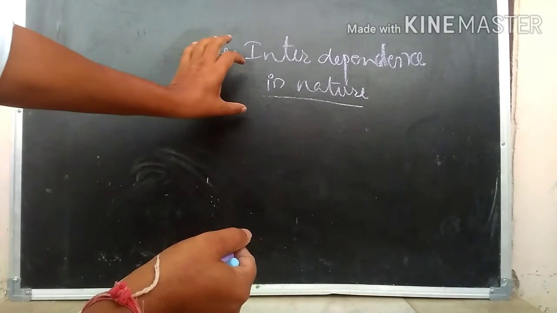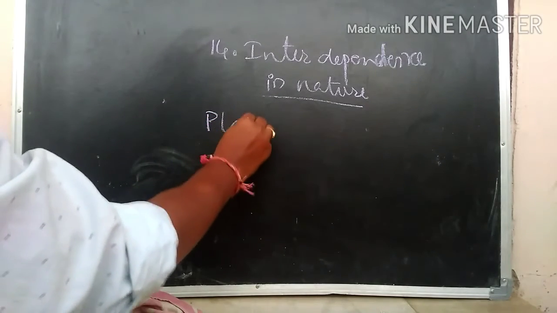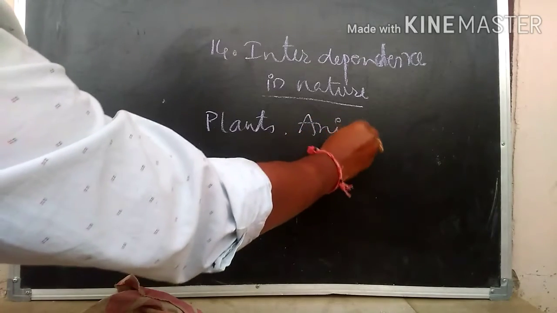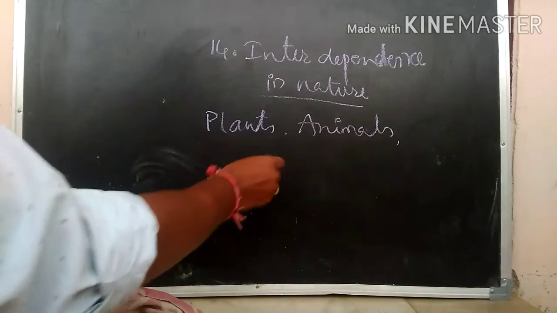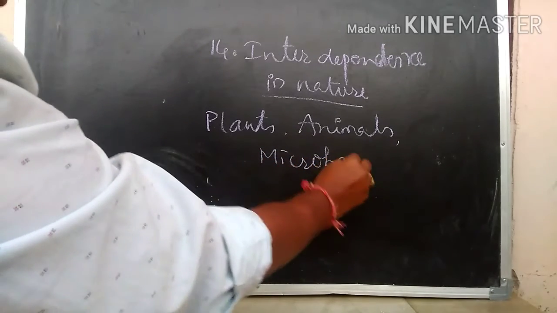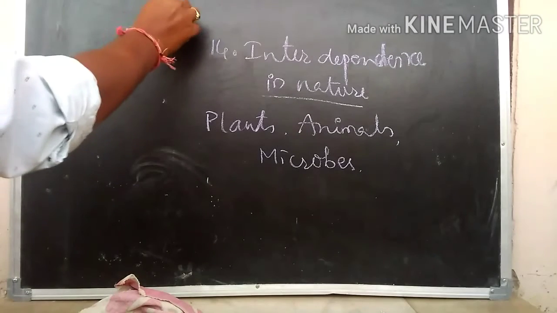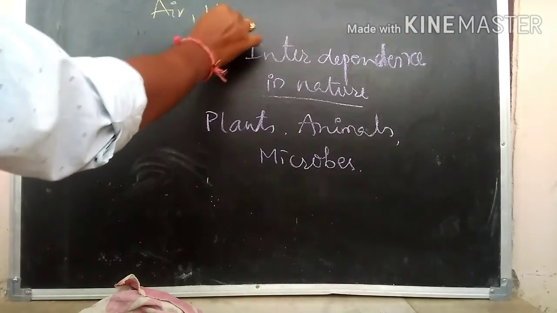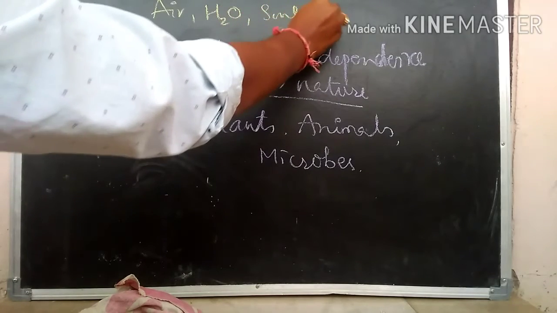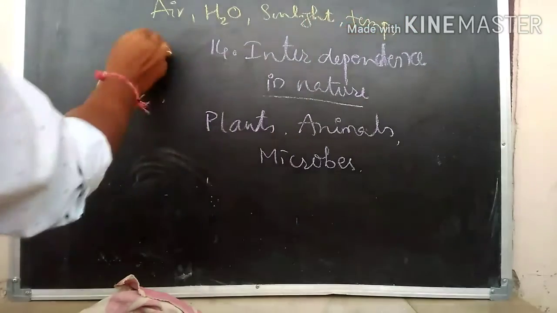So in this nature, many organisms like plants, animals and microbes. Along with these, we could also see air, water, sunlight, somewhat temperature, soil.